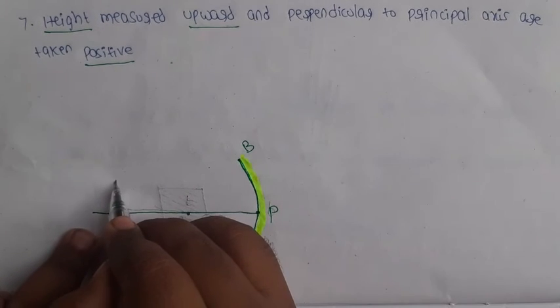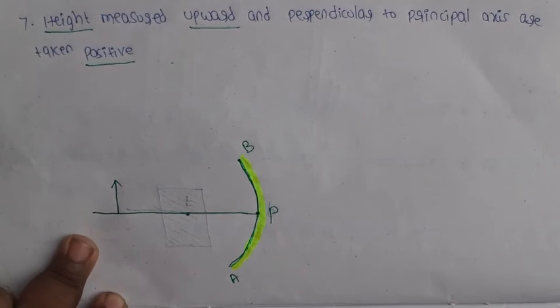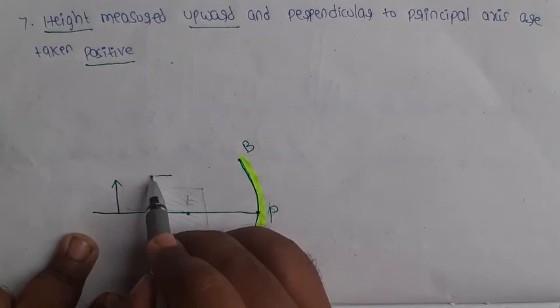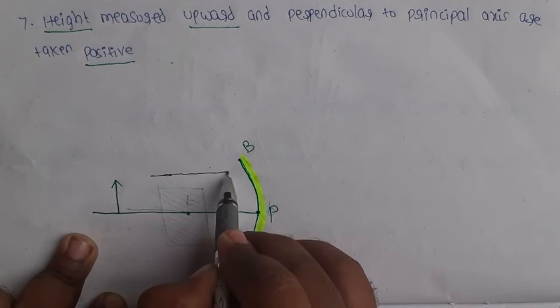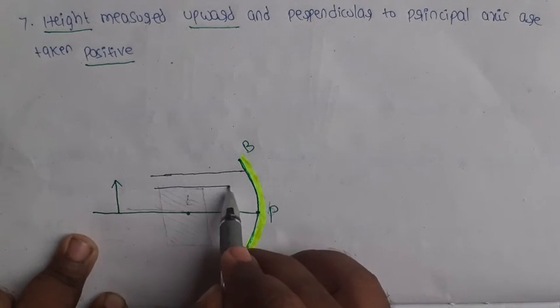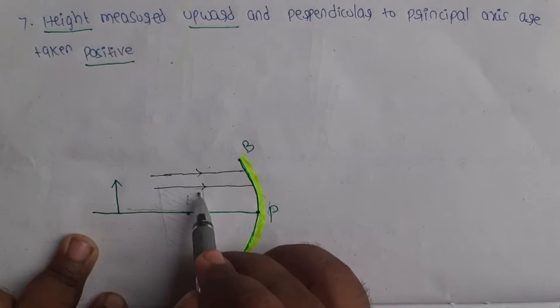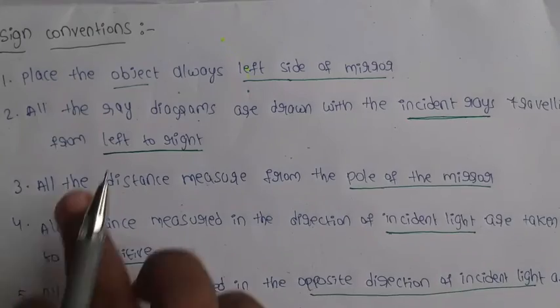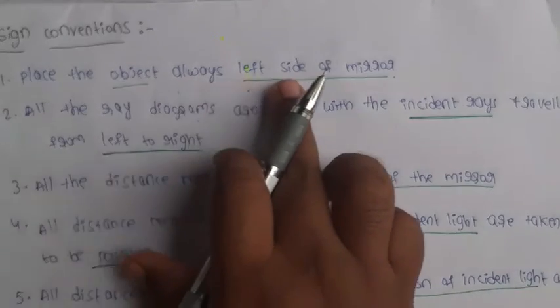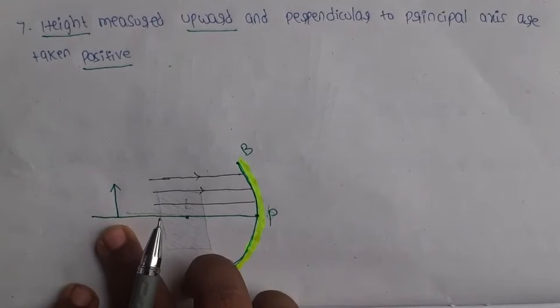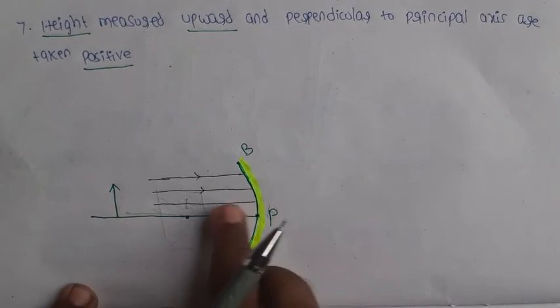Here I am placing one object. So incident light travels from left to right. This is the direction of the incident rays. First, always place the object on the left side of the mirror.